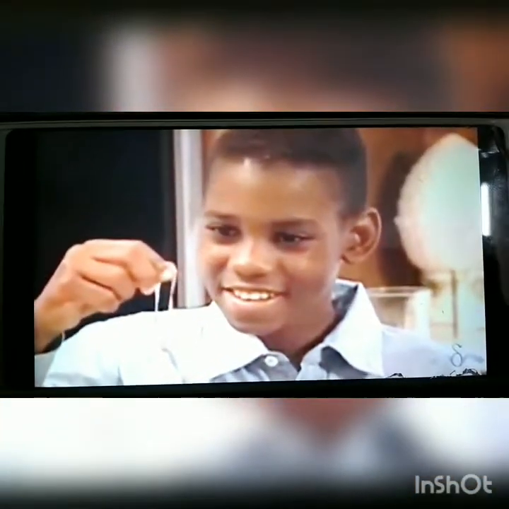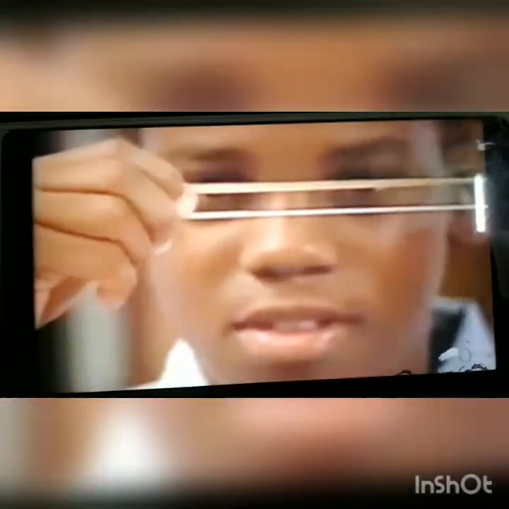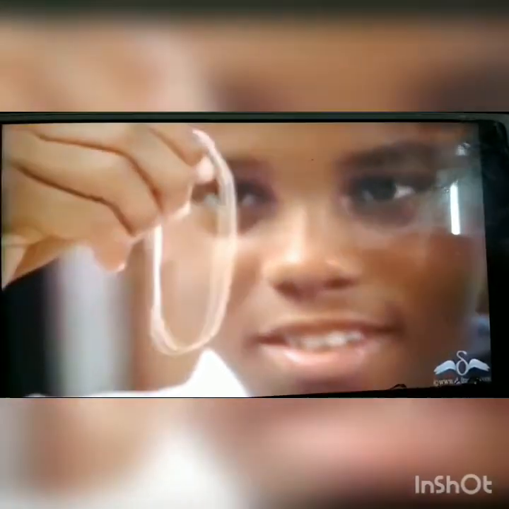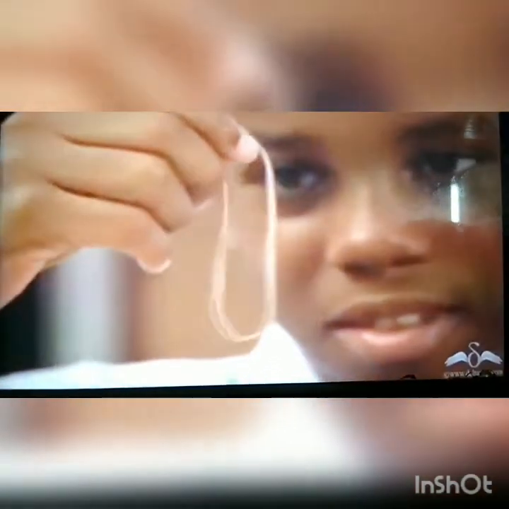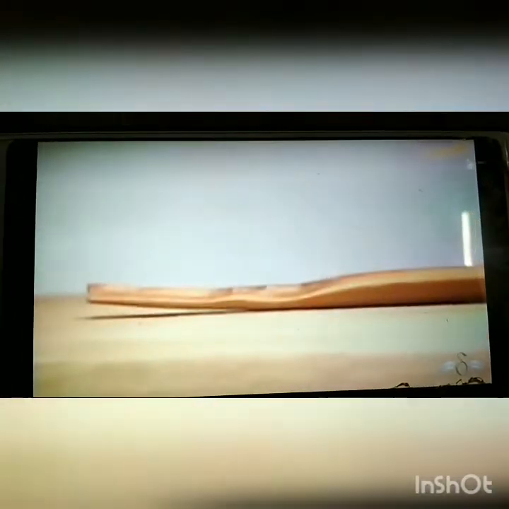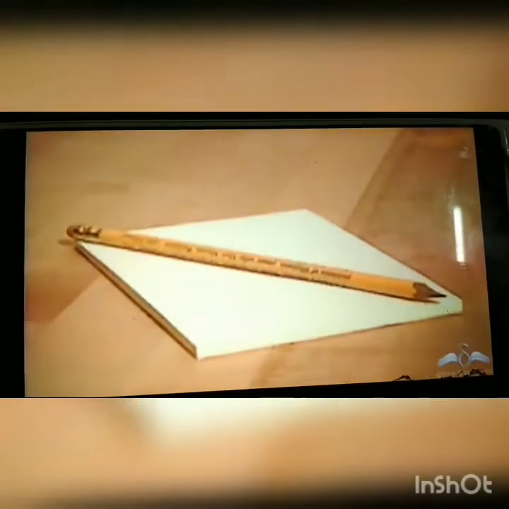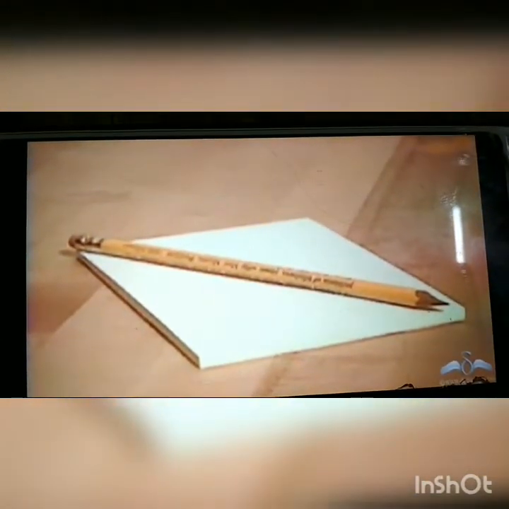Next, solids have a definite shape. Example, book, pencil. You must have played with a rubber band. When you stretch the rubber band, it changes its shape. When you leave it, it regains its original shape. At times, some metallic rod, if you hammer it, changes shape permanently. Solids have a definite shape.